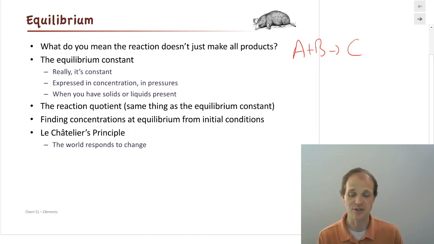And we're going to find concentrations at equilibrium from initial conditions. And that's going to take the bulk of our time. That one line right there is probably the bulk of our time for the next 8 weeks of the semester. So it's a huge thing that we're doing, finding these equilibrium concentrations based on initial conditions. So we're going to work really hard on that. And we're going to see it over and over again with just different letters here and there, just to try to confuse you. No, it's not the point. It's not to try to confuse you.